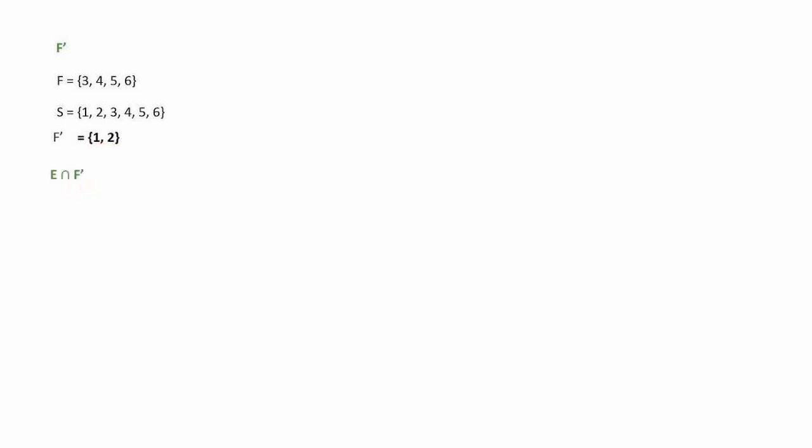Next is E intersection F naught. E we know that it is 6. We have discussed in the previous slide. And F naught we have got here 1, 2. So intersection means common elements, which are common between E and F naught. So E is having 6, F naught is having 1 and 2. So there is nothing common. So E intersection F naught is a null set.